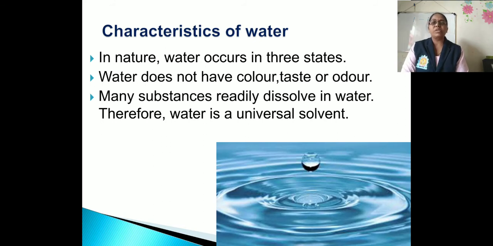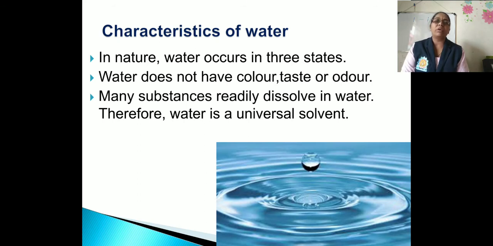We know the characteristics of water. In the previous year we already learned those characteristics. Now just revise it. In real nature, water occurs in three states. For example, liquid as water, solid as ice, and gaseous as water vapor. So these are the three states of water.